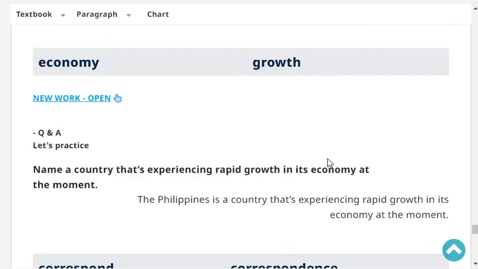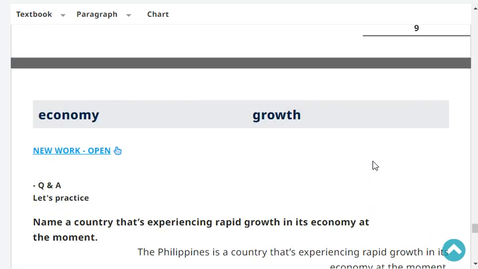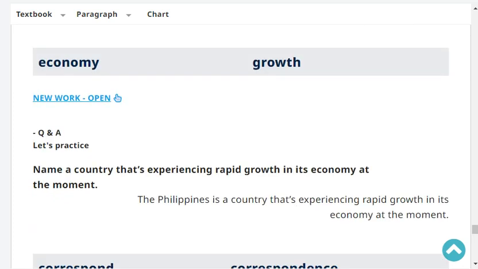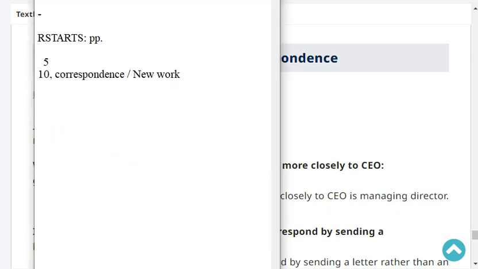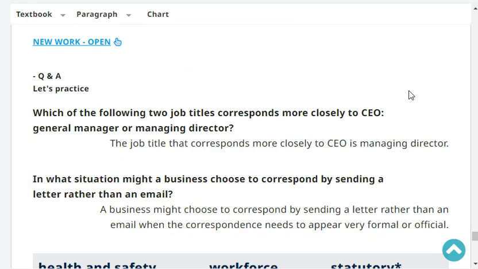Name a country that's experiencing rapid growth in its economy at the moment. India is a country that's experiencing rapid growth in its economy at the moment. Very good. Okay, next. Which of the following two job titles corresponds more closely to CEO?